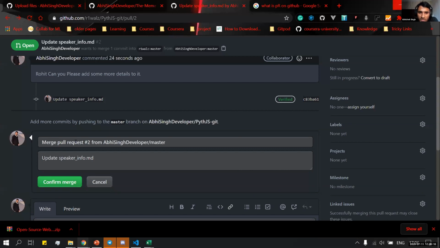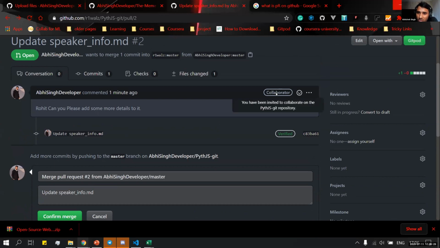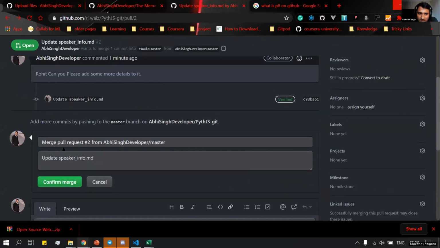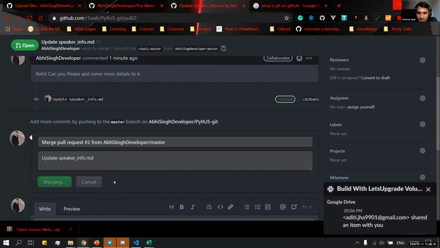It's showing merge pull request from Abhishek developer. That's my user ID. I will tell you why it is showing me that I can merge: because Rohit has added me as a collaborator to this repository. So it is showing me that I can directly merge over here.